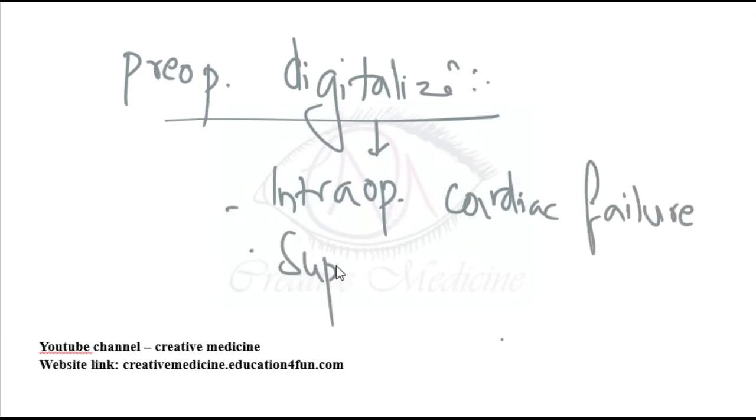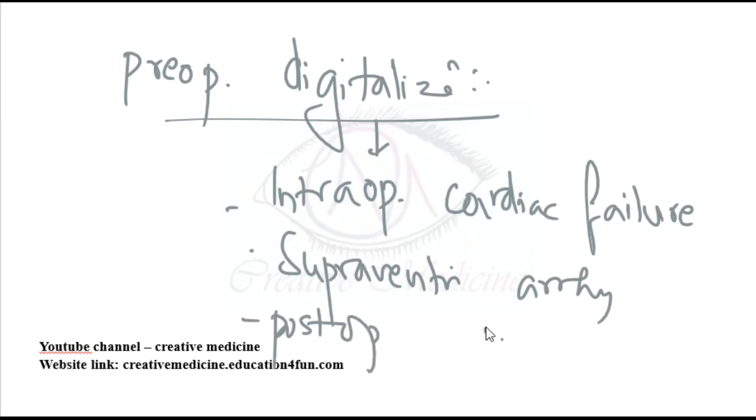For supraventricular arrhythmias, we can do preoperative digitalization, and for postoperative cardiac failure we can do digitalization. So preoperative digitalization is done in intraoperative cardiac failure, supraventricular arrhythmias, and postoperative cardiac failure.